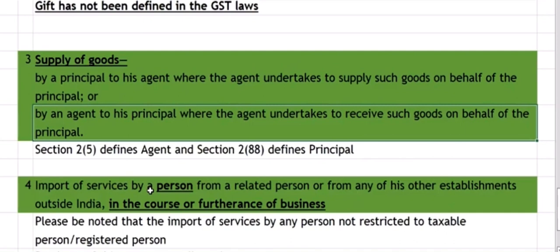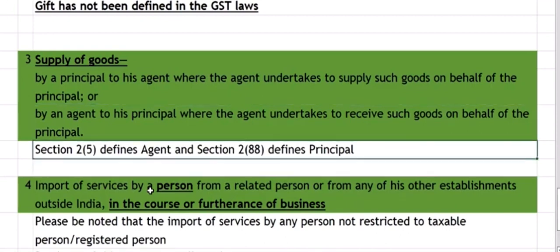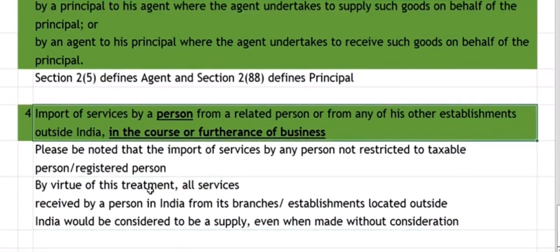And similarly, as an agent, if I undertake to receive any goods on behalf of my principal, so whatever I receive will be a supply in my hands, and whatever goods I am receiving will be deemed to be a supply to principal also. Okay, this is all between agent and principal. Definition of agent is given under section 2 subsection 5, and definition of principal is given in section 2 subsection 88.